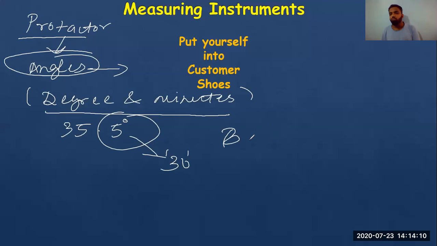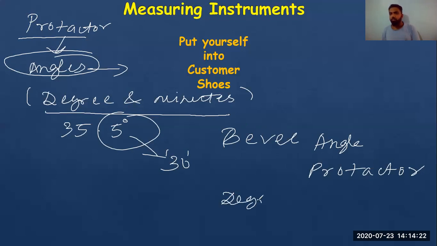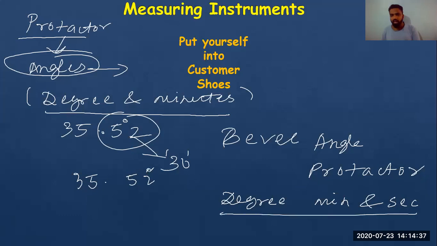Now I will introduce one more type of protector, which is called a bevel angle protector. It is used to measure the angle in degree, minutes, and also seconds. Like if I want to measure angle 35.52, I know that I can't get up to 0.02 in a normal protector. I won't be getting 0.02. I will only get up to 35.5.